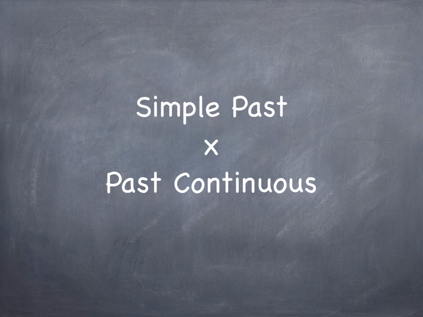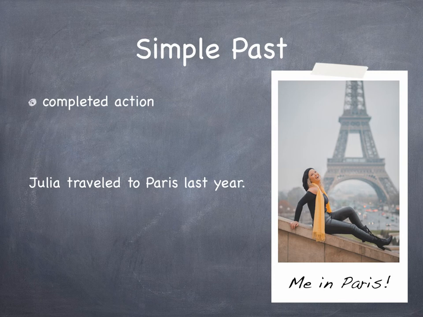So today we're going to talk about simple past versus past continuous. Let's have a look. First of all, simple past. So it's a completed action. For example, Julia traveled to Paris last year. So if I ask when did she travel? Last year. So it's a completed action. She's not traveling anymore there.